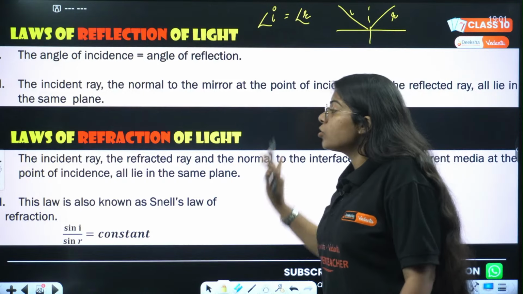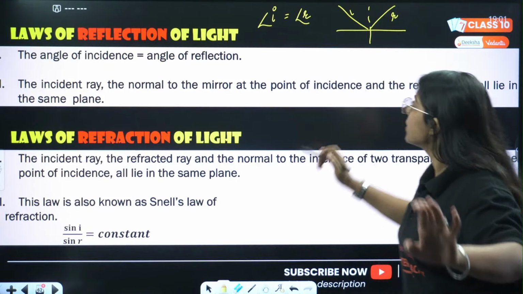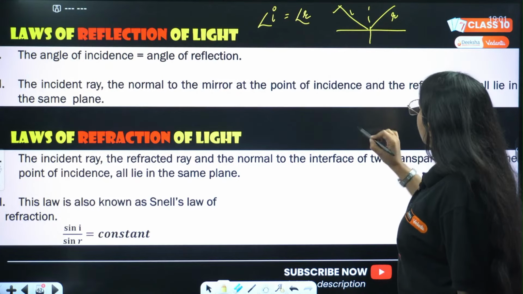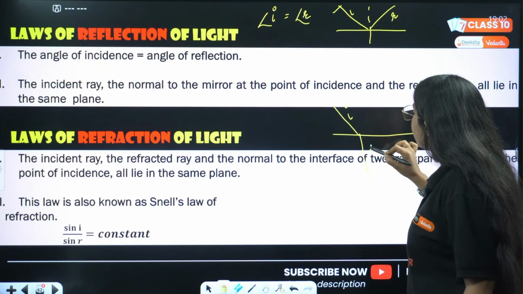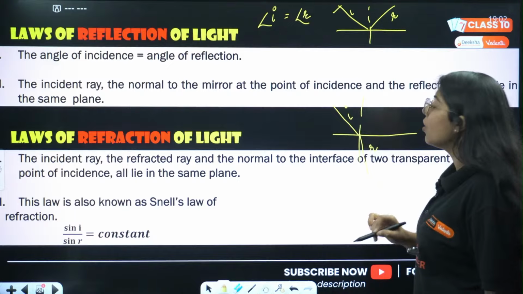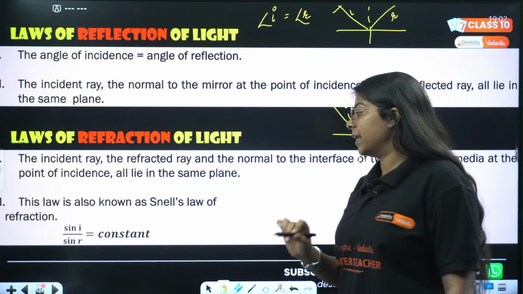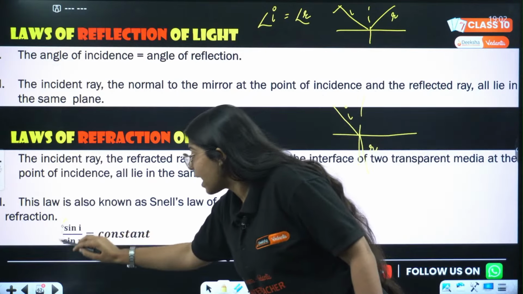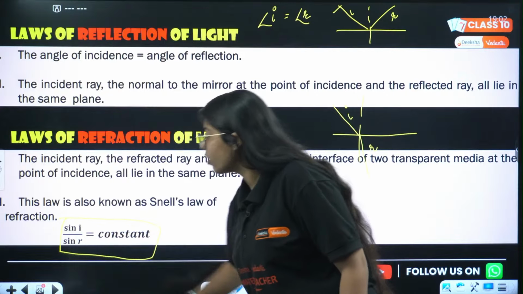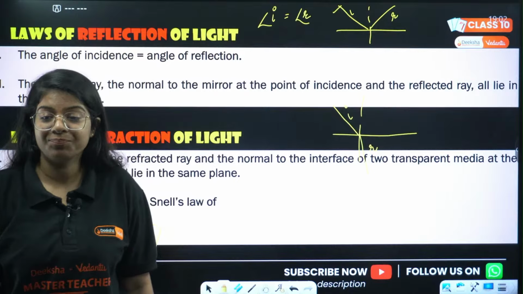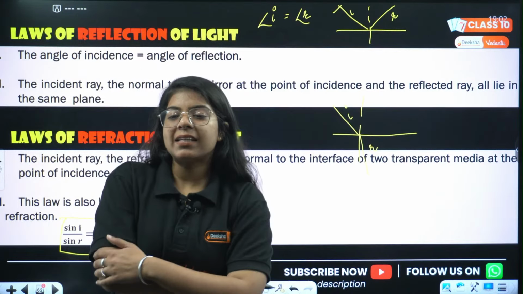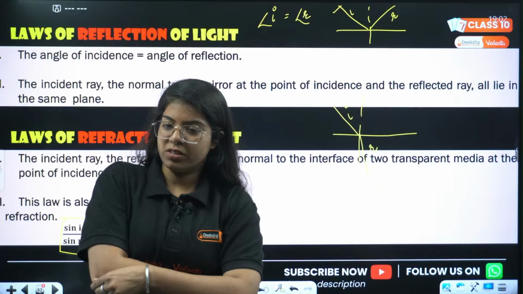Laws of refraction. First law is the same: the incident ray, the refracted ray and the normal all lie in the same plane. The second is sin I by sin R equals constant, where R is the refraction angle. Yes, everyone is correct. Sin I by sin R equals constant. Very good.